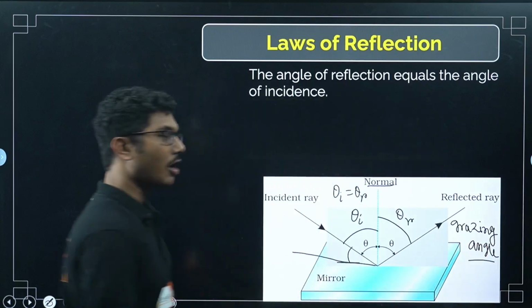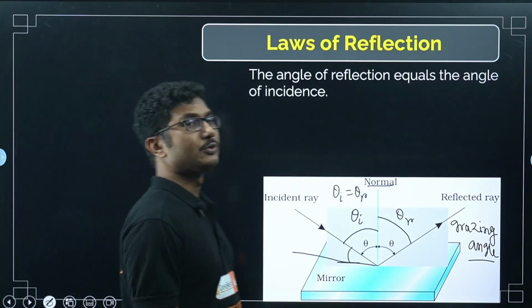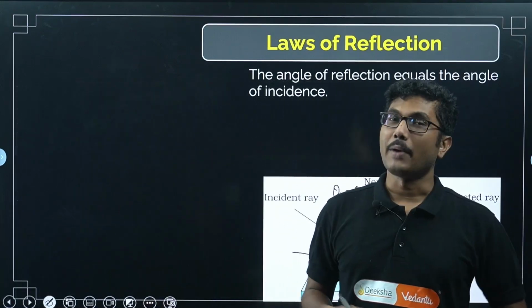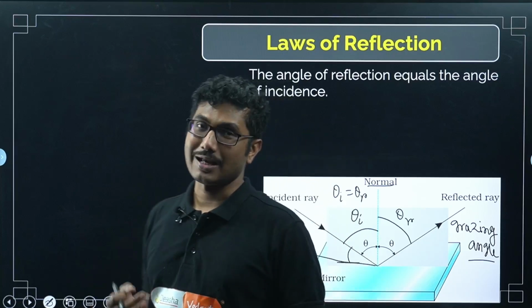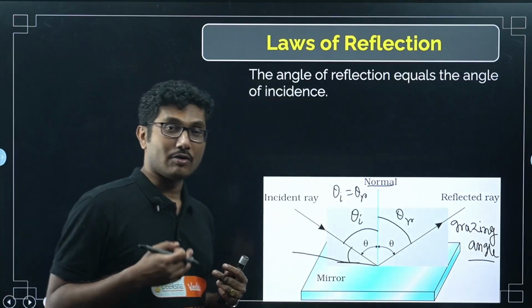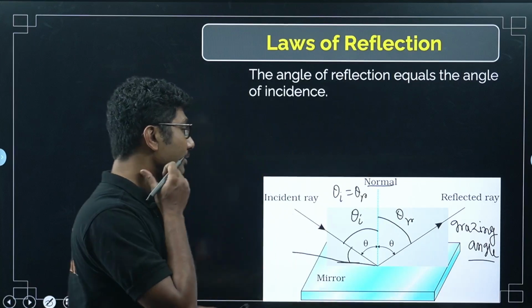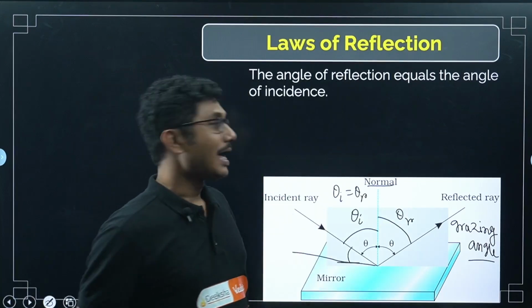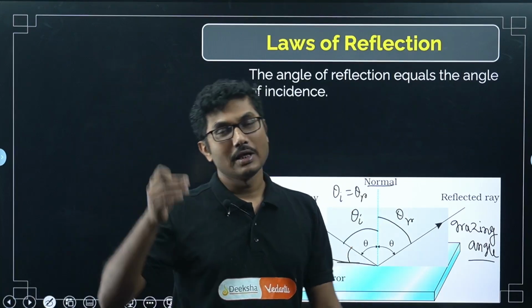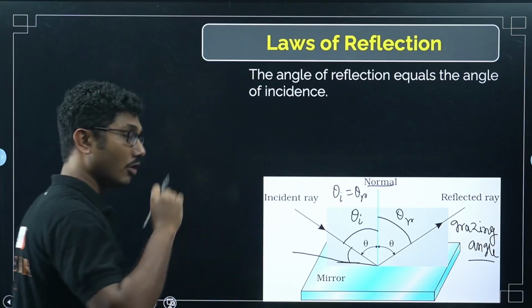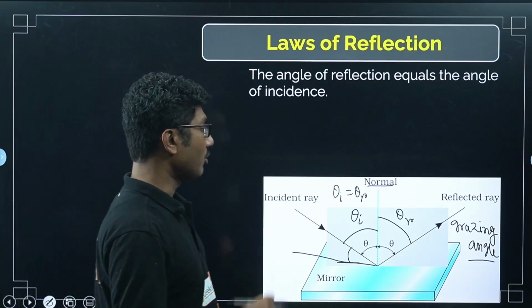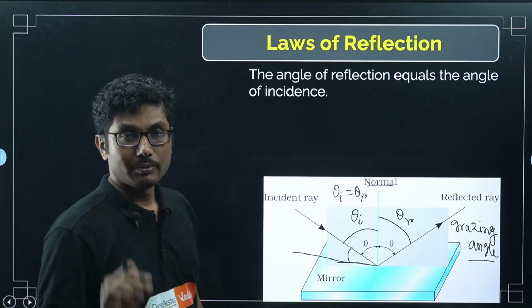Okay, this is not the angle of incidence. Some students skipped this part when it was taught in class 10th and have almost forgotten which angle was the incident angle. For them, remember that the angle of incidence is always measured with the normal, not with respect to the mirror. So be careful.